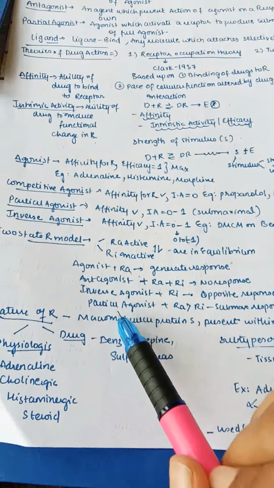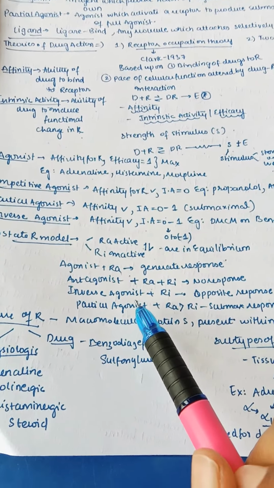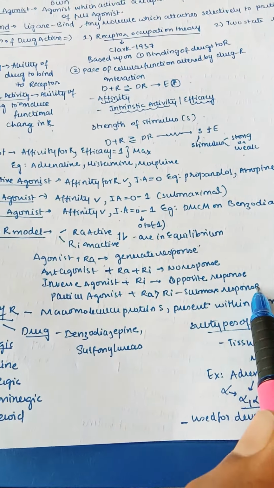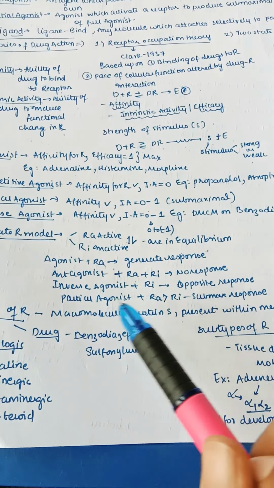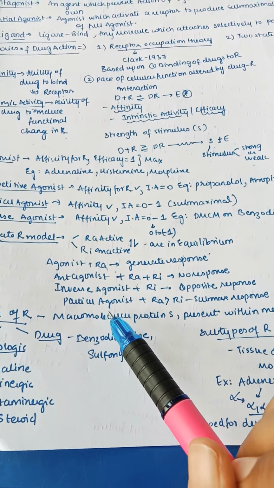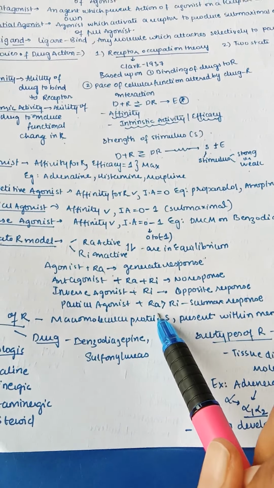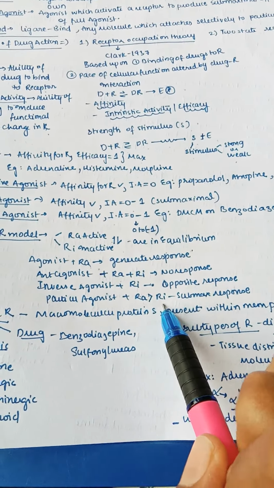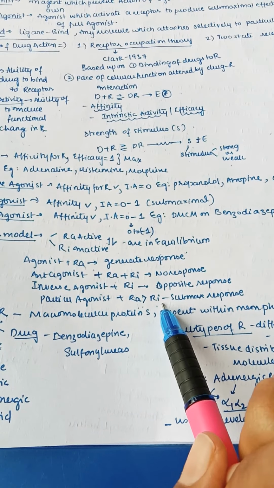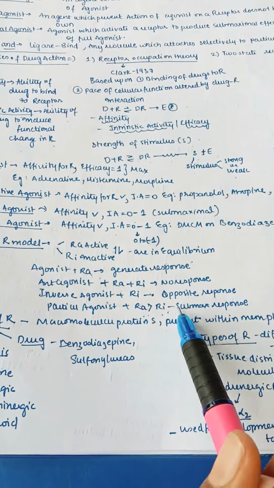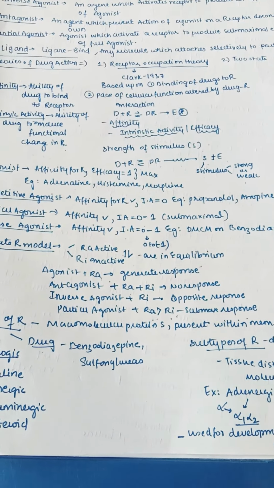Remember this about antagonist. And next, the inverse agonist acts with only inhibition, because it's opposite to the agonist, so an opposite response. Next, coming to the partial agonist. A partial agonist mainly binds with the activated form and sometimes with the inactivated, but activated is greater than inactivated, and it gives a submaximal response, as the name says. So whenever you find partial, always think submaximal response.